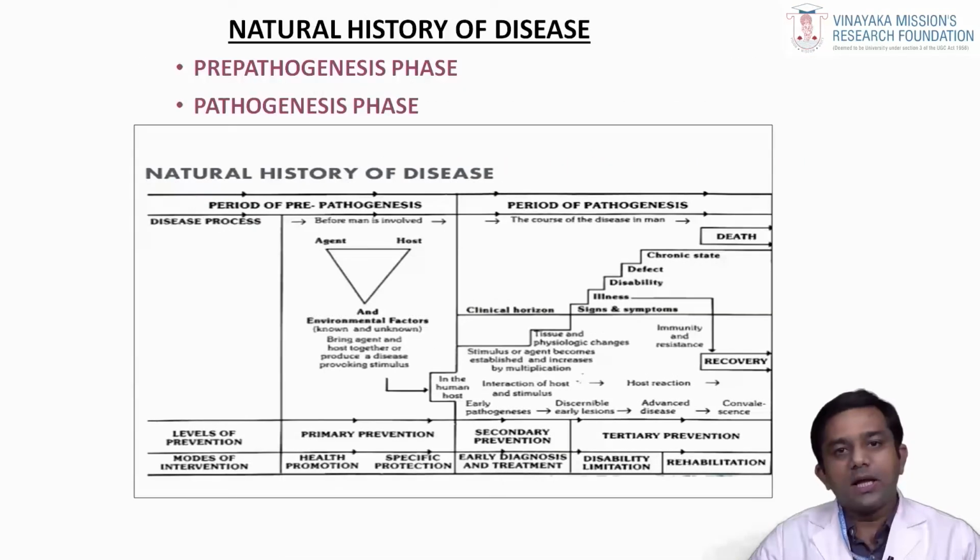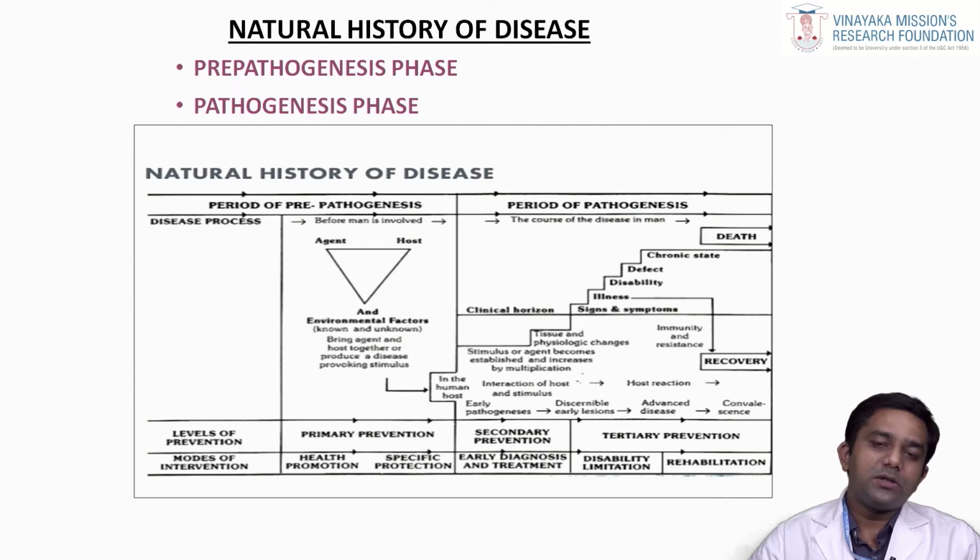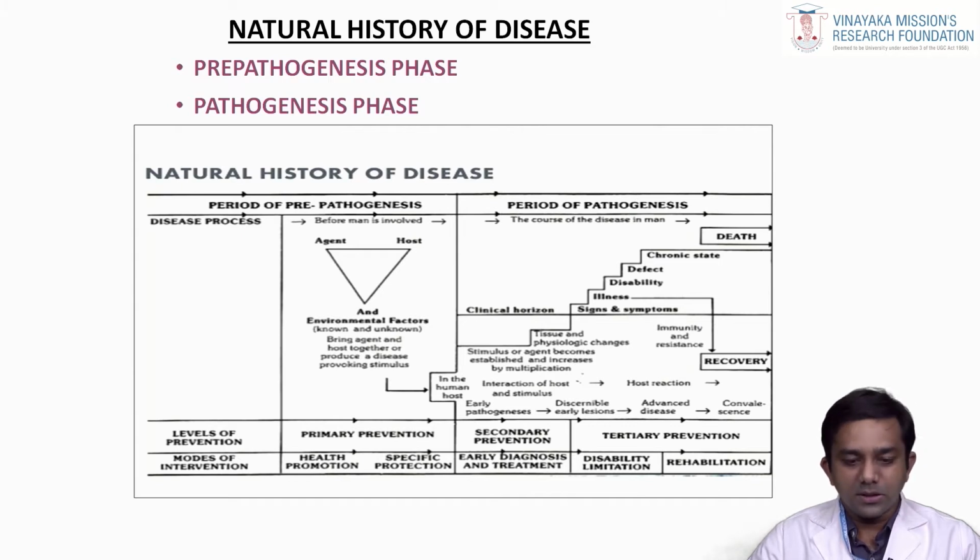So next comes the natural history of disease. The first one is the pre-pathogenesis phase and the pathogenesis phase. So what is this pathogenesis and pre-pathogenesis phase? Pre-pathogenesis means before the occurrence of a particular disease. Pathogenesis means after the occurrence of a particular disease.